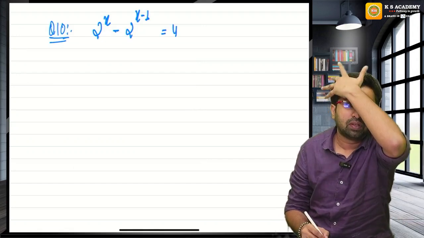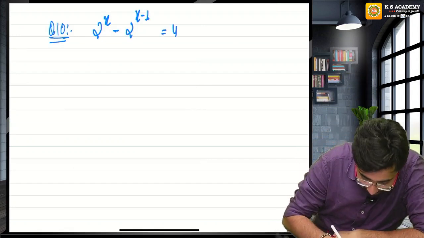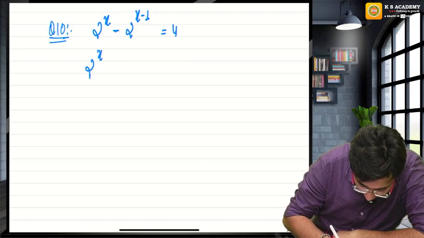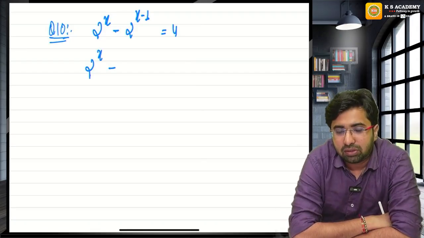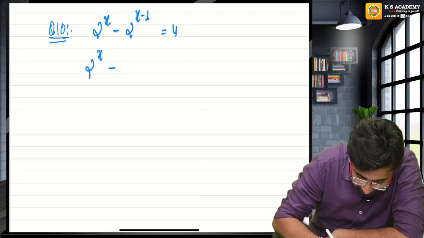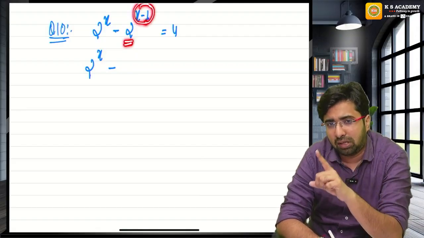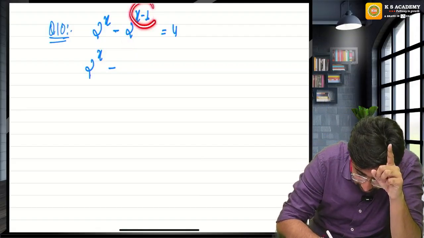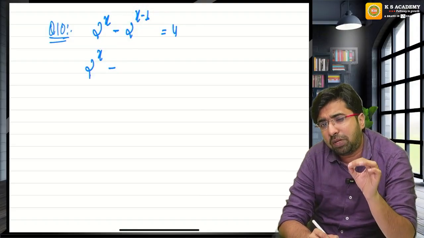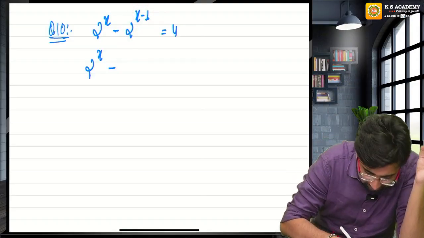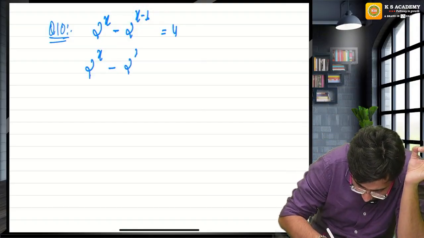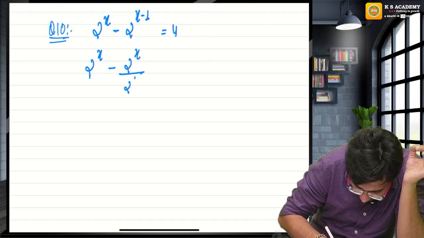Guys, please try. Now what will happen? See over here, 2 raised to the power x minus... Please pay attention. If in a single base there is a plus, it will split into multiplication, and if there is a minus, it will split back into multiple base of division. So can I write 2 raised to the power x upon 2 raised to the power 1?